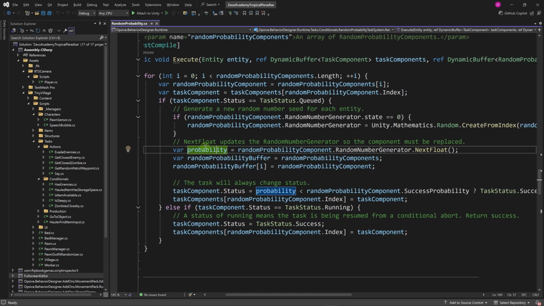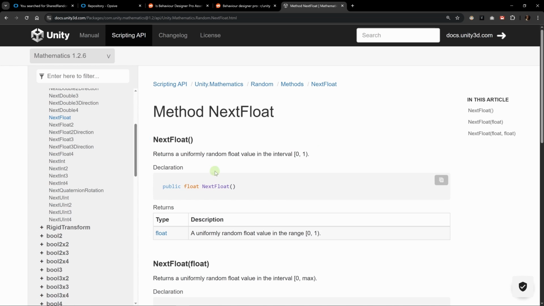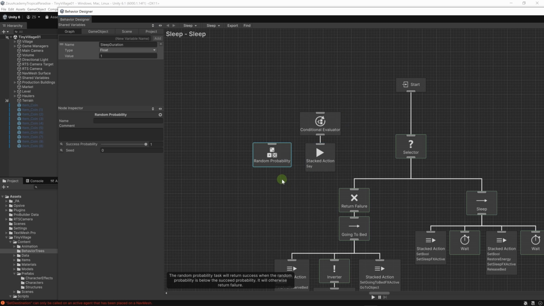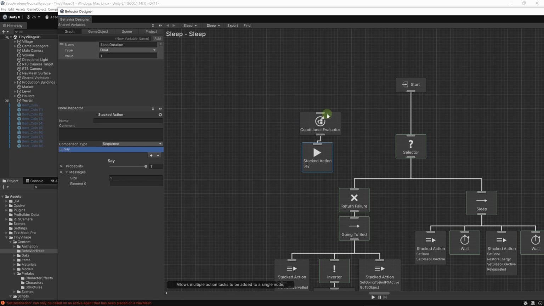We're comparing the probability value with this RNG next float, which from the Unity documentation, we can see returns a value between 0 and 1. All of this is just to understand how it works. But you can also use your own conditionals here. You're not limited to the ones provided by Opsive. But in any case, our probability slider here could have been implemented with this decorator.